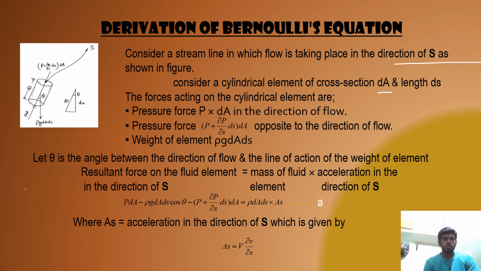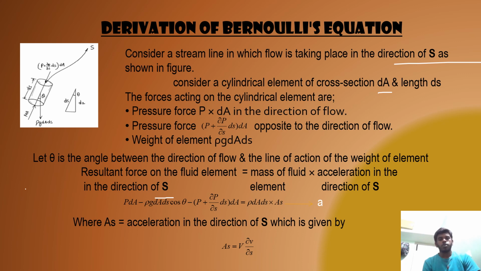The resultant force on the fluid element in the direction of S is equal to the mass of the fluid element into acceleration in the direction of S. The resultant force in the S direction is P into dA minus rho into g into dA into ds cos theta minus P plus del P by del S into ds into dA.